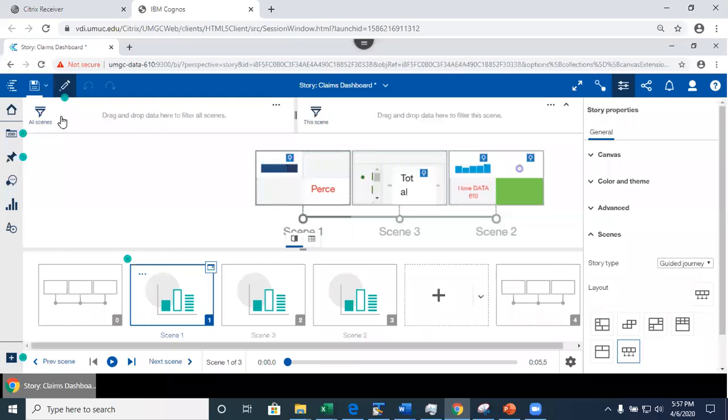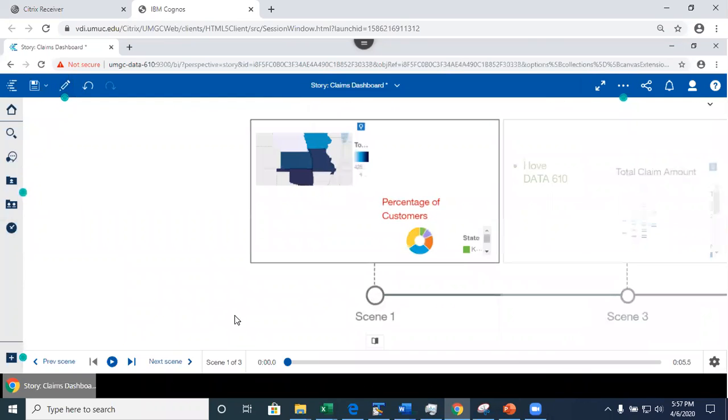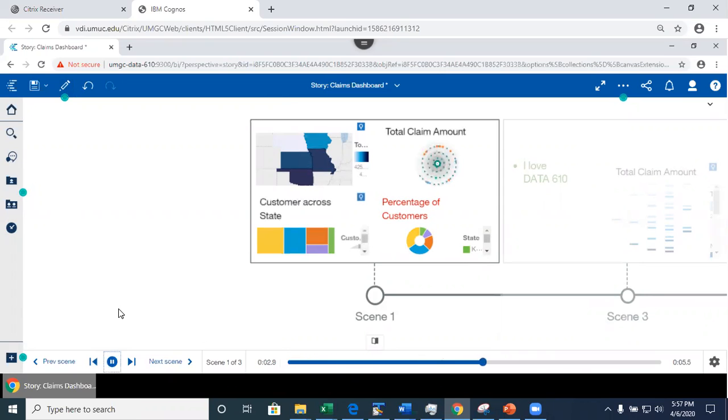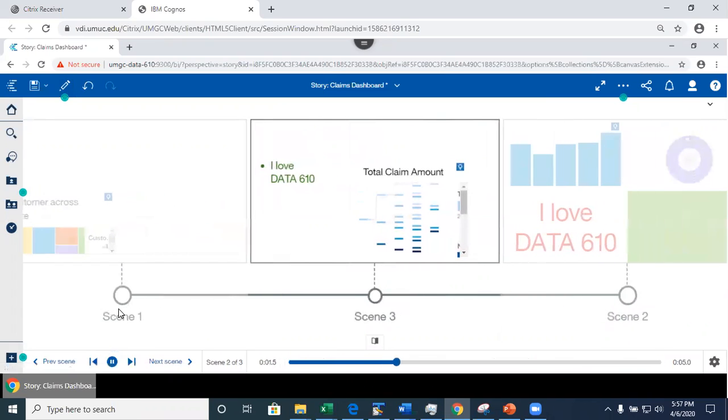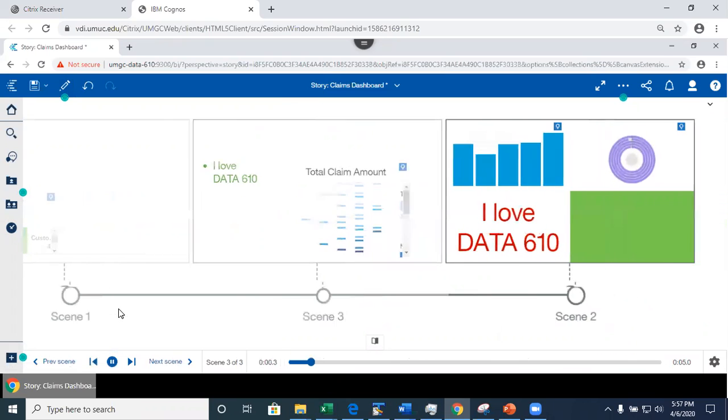What I'm gonna do right now, I'm leaving the edit mode and I'm gonna go to the play mode. It's gonna start from this scene. Watch what's gonna happen. I'm playing the first scene, right? Now this will slide and play this, and then it will play that.